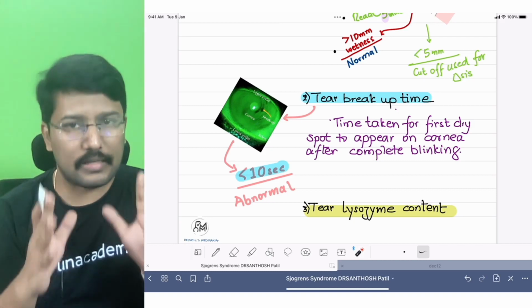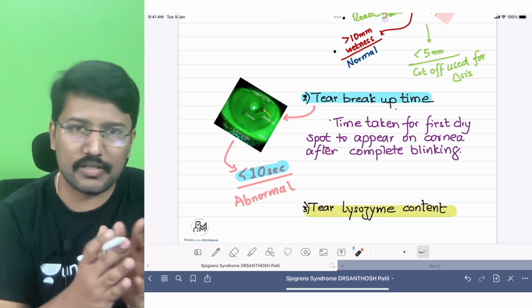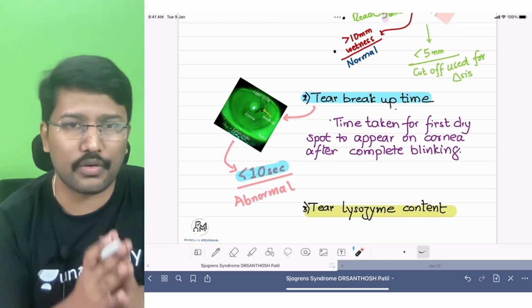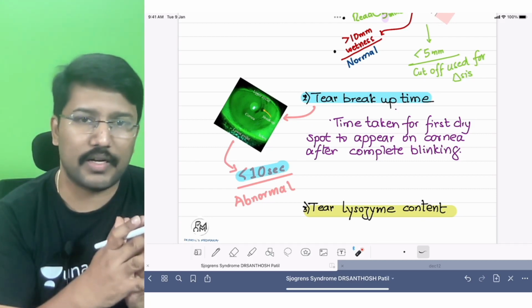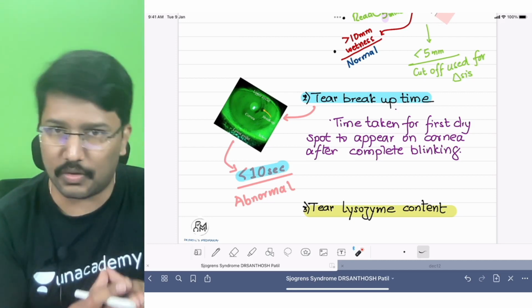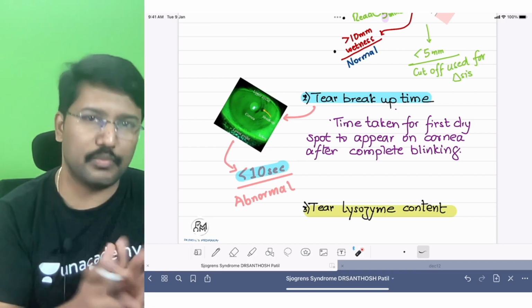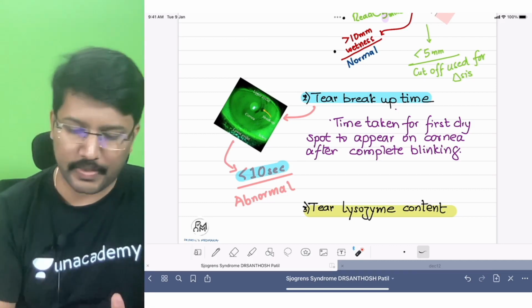If it is more than 10 seconds, it is normal. We can also do a tear lysozyme content. So these are the 3 tests that can be done for the diagnosis of keratoconjunctivitis sicca, which is one of the very characteristic manifestations of Sjogren's syndrome. Right? What to remember from this slide? The numbers. Numbers are the most important thing to remember.